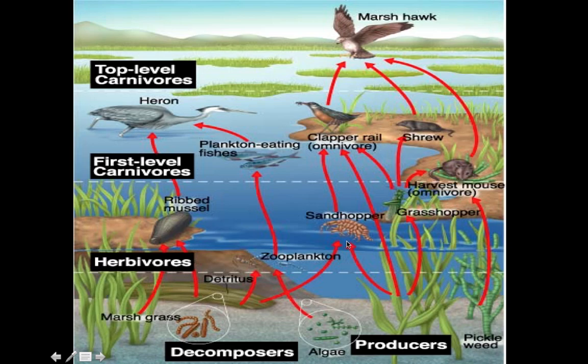We start moving up into lower level animals like this mussel and sandhopper, grasshopper. And then we start moving into the next level, sort of like the herbivores into the carnivores. And this one's cool because it even identifies omnivores like the clapper rail and the harvest mouse. And the shrew is just a straight up carnivore. So it doesn't eat plants at all, I guess, according to this picture. And then we have some plankton eating fish, and the heron and the hawk would be our apex consumers.